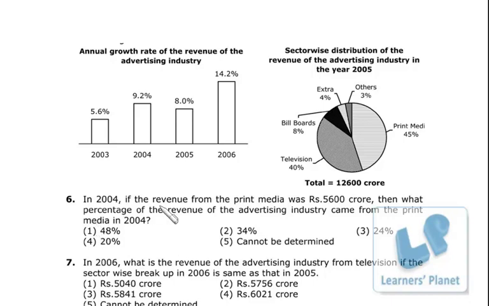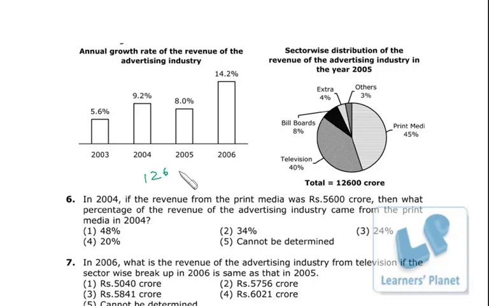In 2004, if the revenue from the print media was rupees 5,600 crore, then what percentage of revenue of advertising industry came from print media in 2004? Now that's simple. We don't know the overall revenue of advertising industry in 2004, but we know the growth rate from 2004 to 2005. Growth rate is 8%, right? And we know the total revenue in 2005, that is 12,600 crore. That means in 2004 we have the growth rate of 8%.